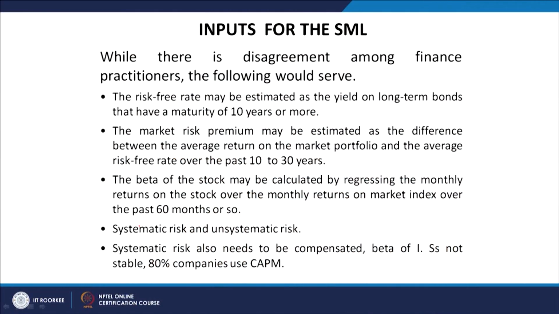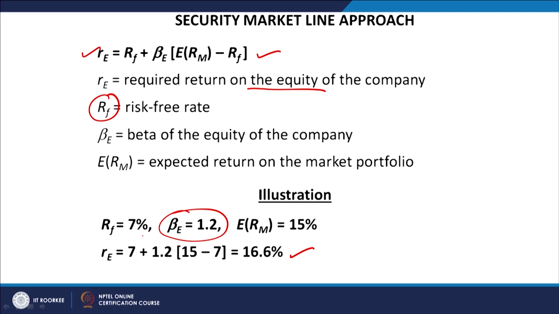So, the first thing is that the risk free rate may be estimated as the yield on long term bonds that have a maturity of 10 years or more. The question here is, when you are talking about the risk free rate of return, this 7%, where has it come from? Why should you take it as 7%? Currently, for example, it is 6.25%, and previously it was maybe 8% at some time. In the future also it is expected that it may go up or it may come down.